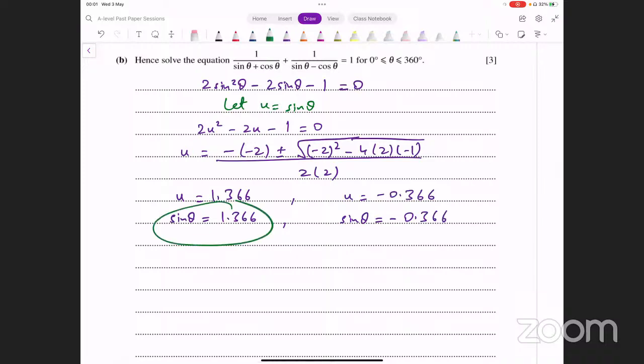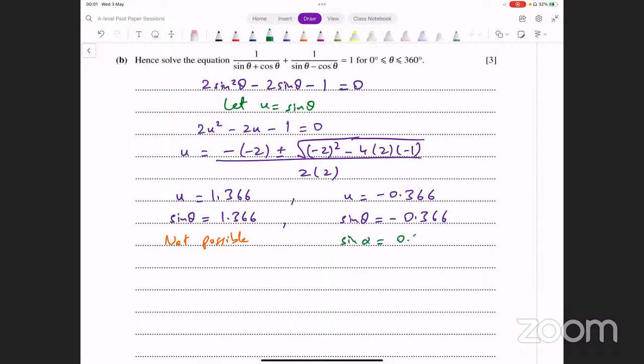Now remember, this is not possible because sine is between minus 1 and plus 1. Okay? तो हम यहाँ पे क्या करेंगे? हम कहेंगे this is not possible, right? क्योंकि sine तो इस interval में होता ही नहीं है. So this is not possible. दूसरे में क्या करें? Basic angle figure out कर लें.